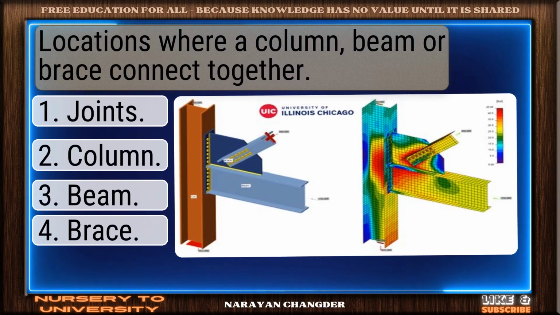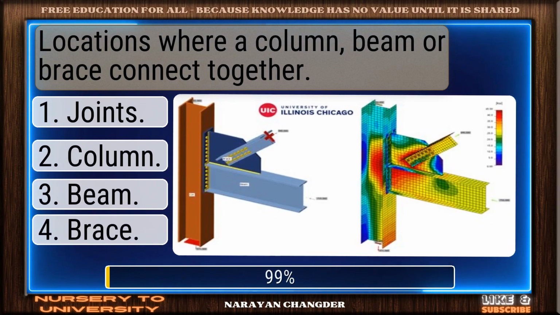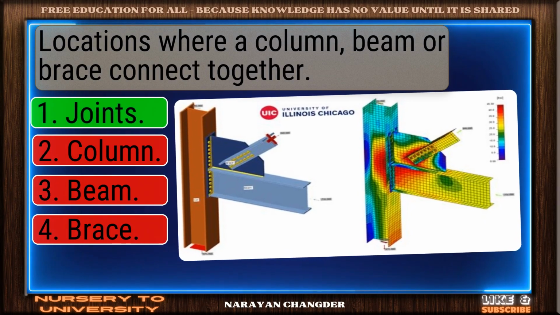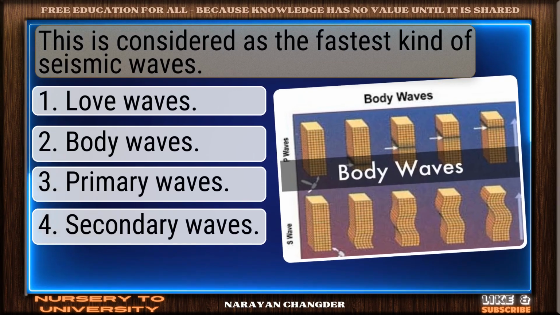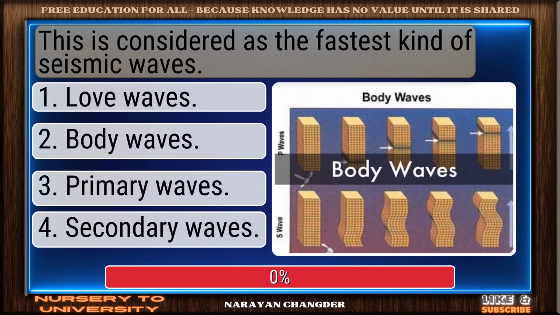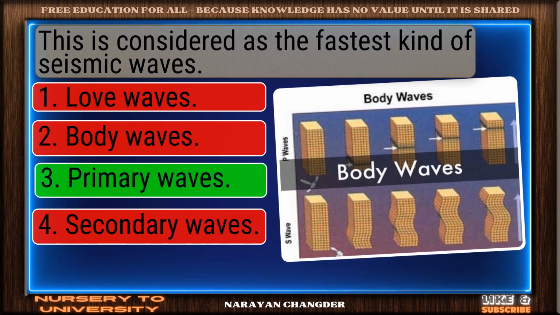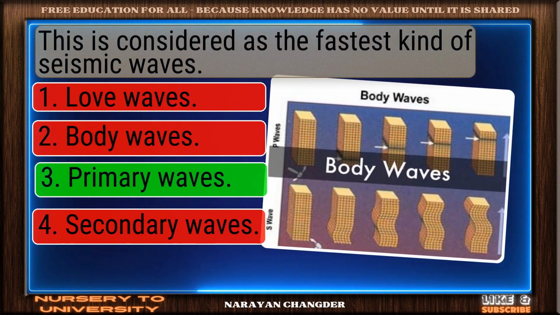Locations where a column, beam, or brace connect together. Bravo. Joints is the answer. This is considered as the fastest kind of seismic waves. Good thinking. Primary waves is the right answer.